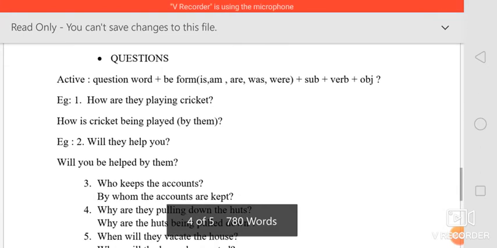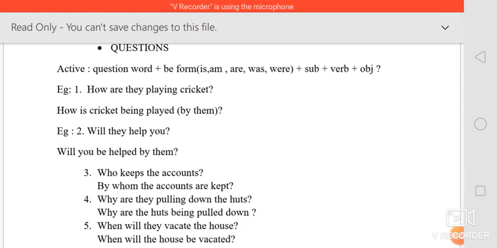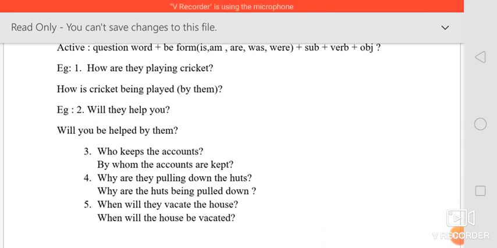Okay, how is cricket, then playing is in ing form, so you have to add being, then play's V3 is played, right? The V3 form of play is played, and by them. So now the passive form of how are they playing cricket is: how is cricket being played by them. Okay, so this is how we change it.